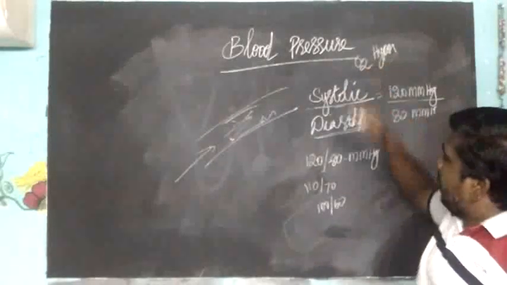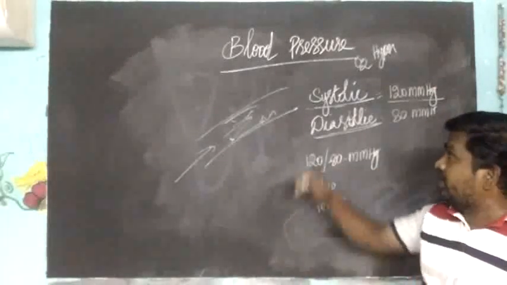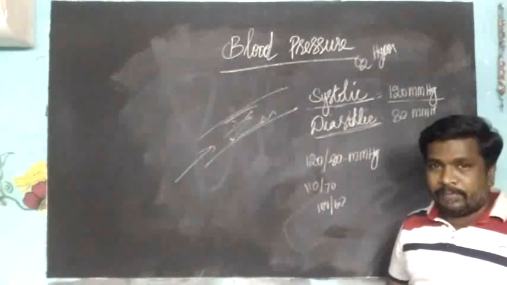So we should maintain 120/80 mmHg as the systolic and diastolic blood pressure. Are you able to understand?